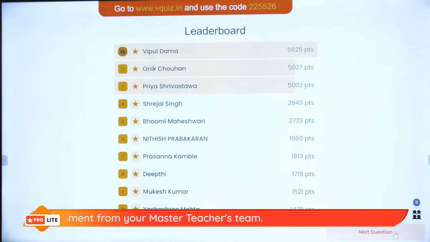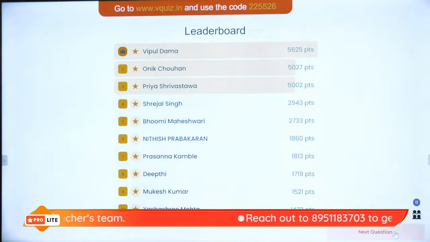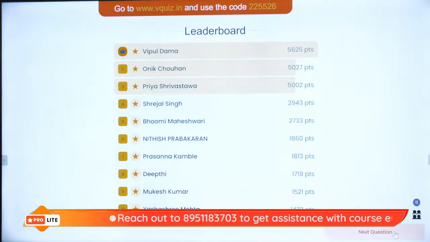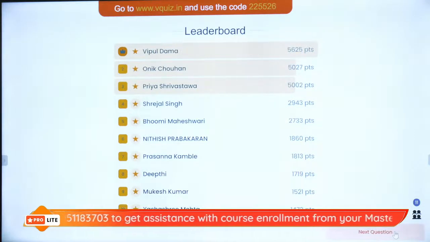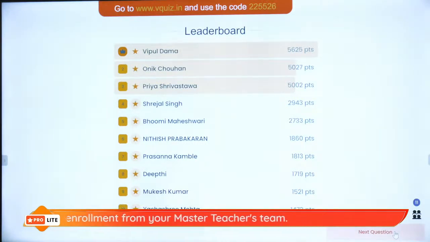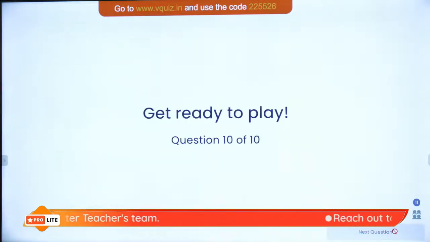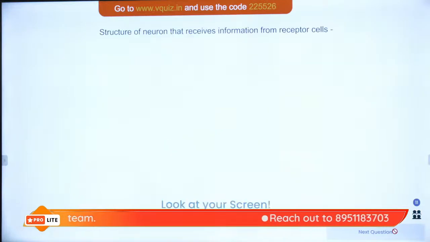So we have got Vipul, Onik, Priya, Shrejal, Bhumi, Nitish, Prasanna, Deepti, Mukesh and Yashashri. Very good, very good. Vipul is leading the leaderboard. Then we have got a very tough competition between Onik and Priya, just 25 points. Then Shrejal and Bhumi, then Nitish and Prasanna, again a tough competition of just 47 points. Then Deepti, Mukesh and Yashashri. Let's see who wins, because we are going to reach the Zen with question number 10. Samyukta, after every 2 classes we take a live session.